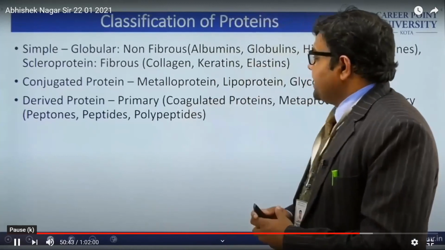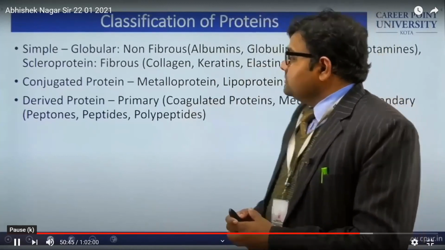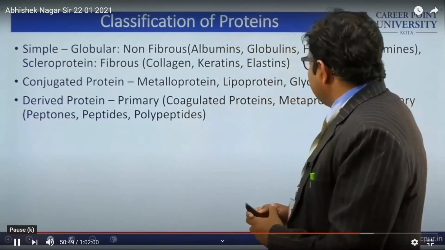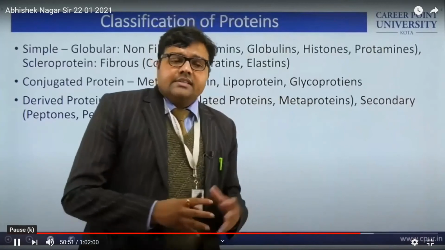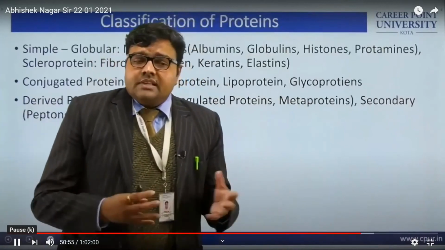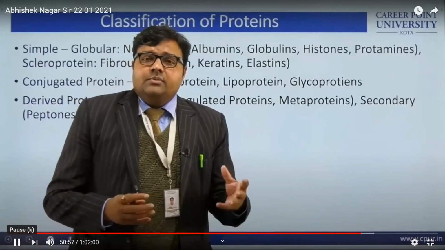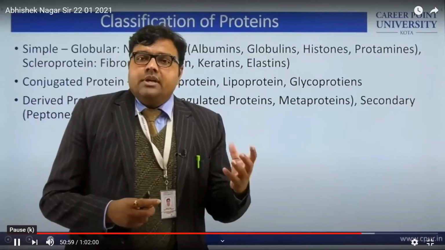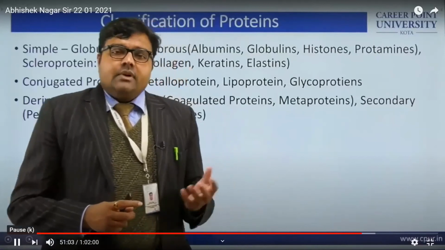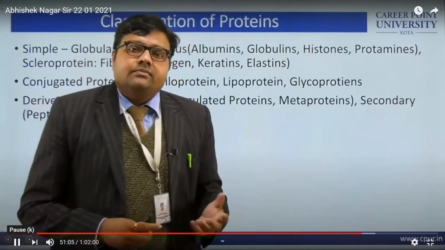Next one is derived protein, like the peptide, peptones. Okay. So again, it is the important class, and we have discussed about urea cycle, the formation of the ammonia and CO2 is there, and it is finally excreted via the kidneys in the form of urine.